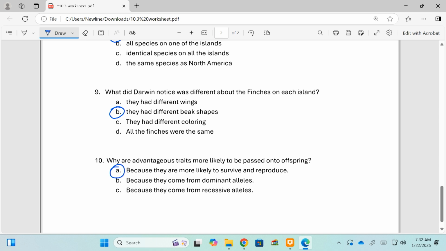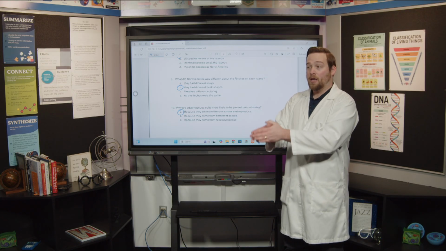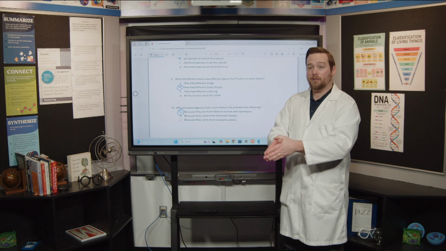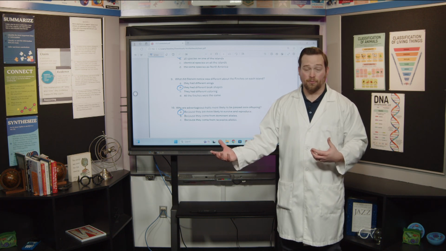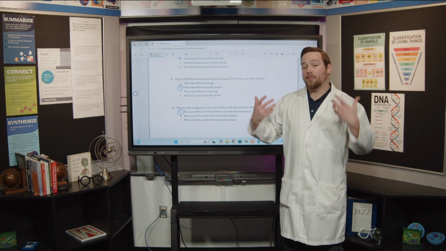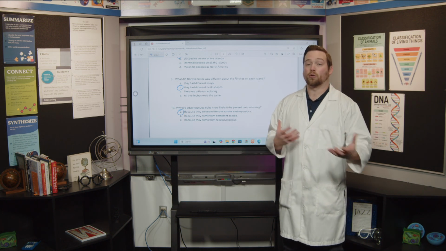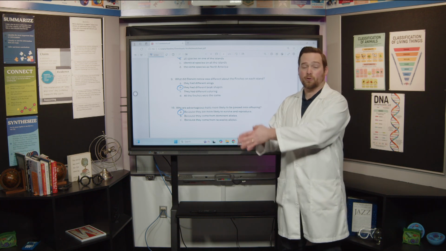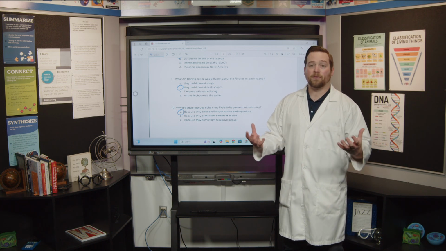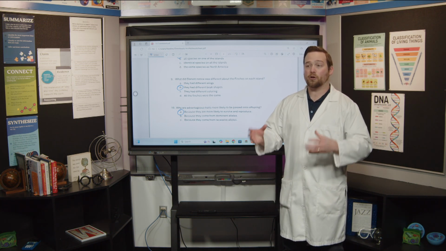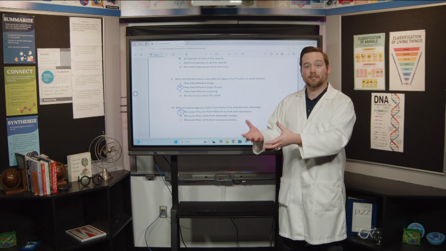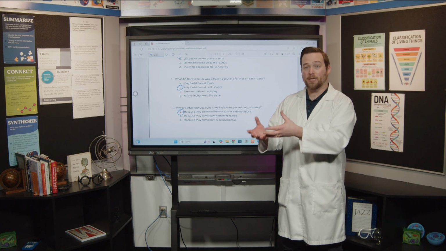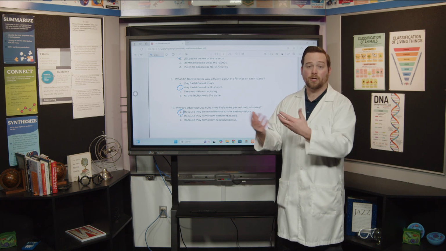So this is the whole idea of evolution, is that if you are fit, if you reproduce a lot, you're putting your genes back into the gene pool, and you're making it more likely that that trait makes it to the next generation, right? If you don't have any offspring, then all of your genes, in a certain sense, are lost because you're not passing them on to the next generation. So survival of the fittest means that if you reproduce a lot, you're putting your genes into the gene pool a lot, and in the next generation, we're more likely to see those traits show up again because you had a lot of offspring and they're getting their traits directly from you.